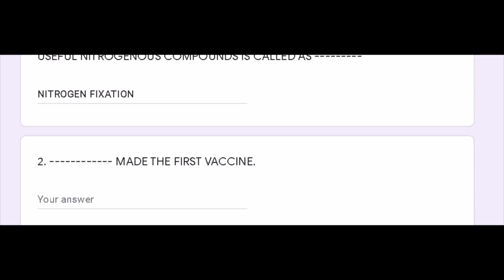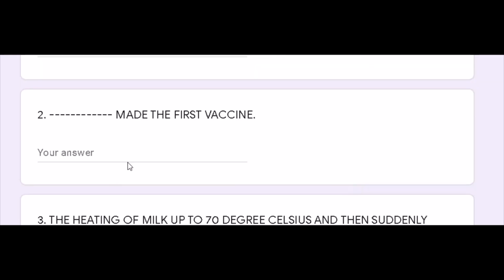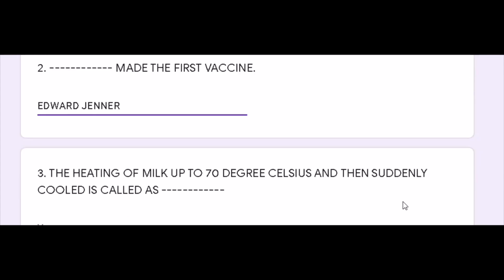Your question number 2 was dash made the first vaccine. So who made the first vaccine? Your answer is Edward Jenner. He was the English physician who made the first vaccine against the disease smallpox. So your correct answer is Edward Jenner. Now we will move to question number 3.